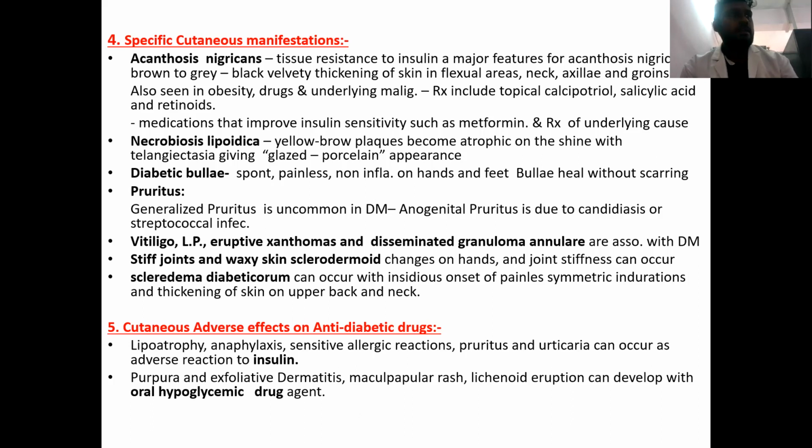There are some conditions which are also associated with diabetes. They include vitiligo, lichen planus, eruptive xanthomas, and also disseminated granuloma annulare. Apart from that, we can also see stiff joints as well as waxy scleroderma-like changes on the hands and the joints. Scleroderma diabeticorum can occur with insidious onset of painless, symmetric induration and thickening of the skin over the upper back and the neck.